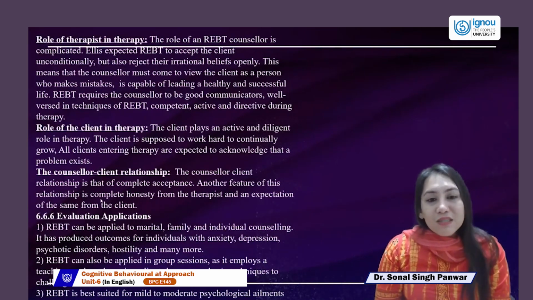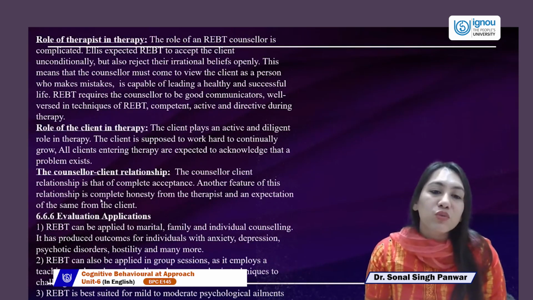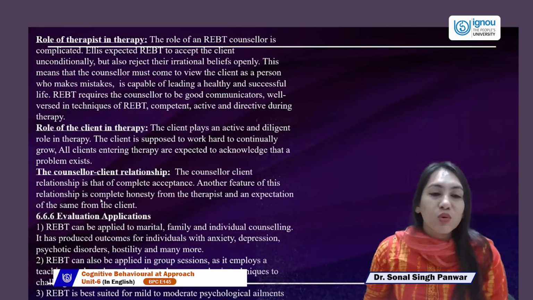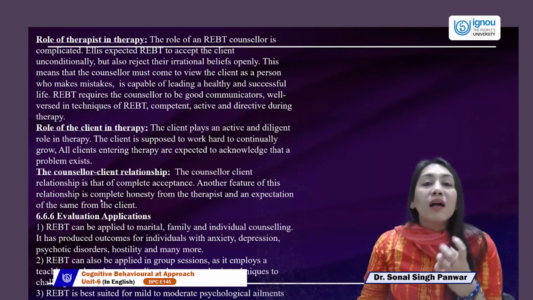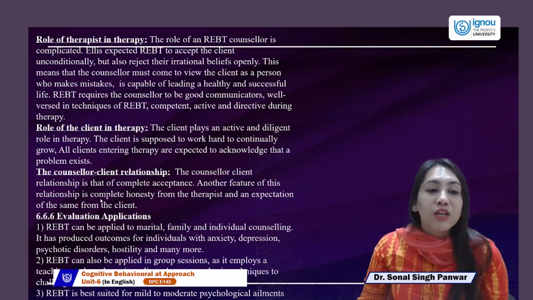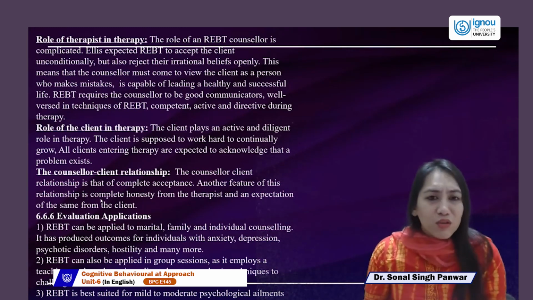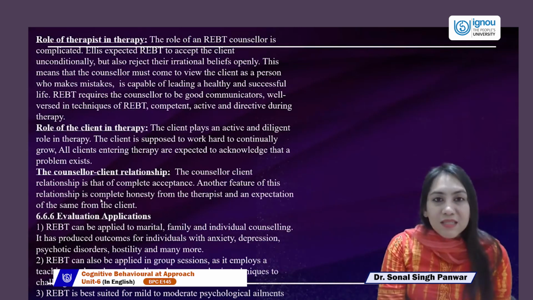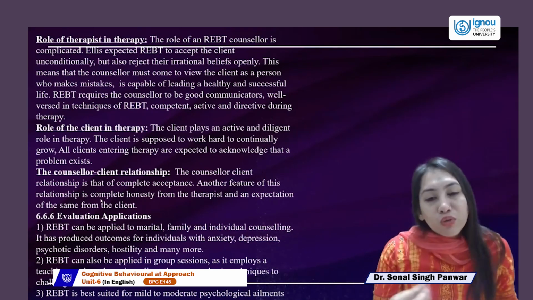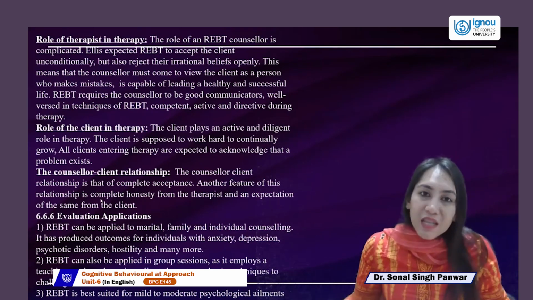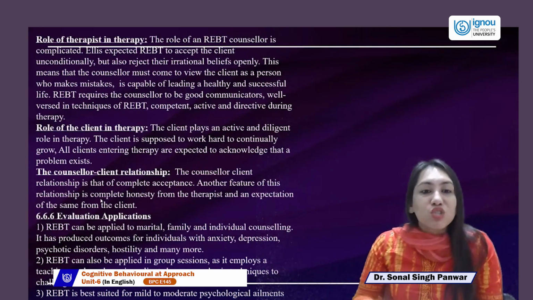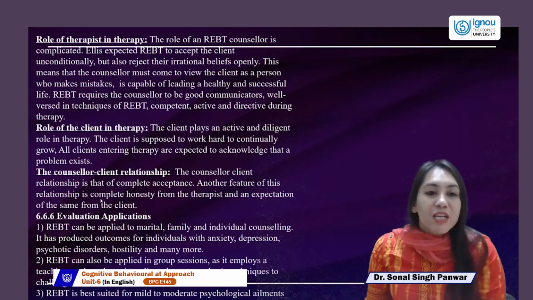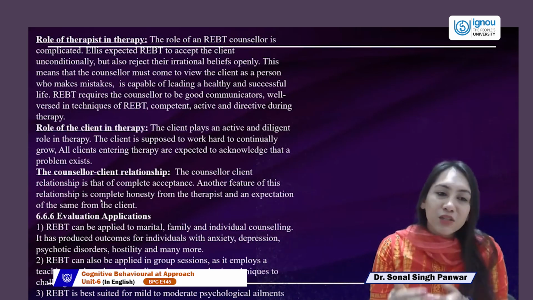See, the client is seen as a student who actively comes to get their irrational thoughts removed. And the client is supposed to work hard continuously and continually to grow. So that's a pattern of life. REBT works on very philosophical terms also, which we discussed in the beginning, that it's normal to make mistakes. Mistakes happen and that's how life gets better, because you change those mistakes, live better, understand, cope, and adapt. So it's a cycle that they talk about.